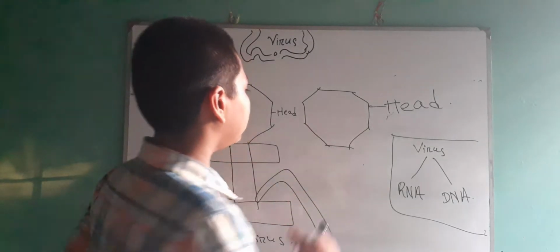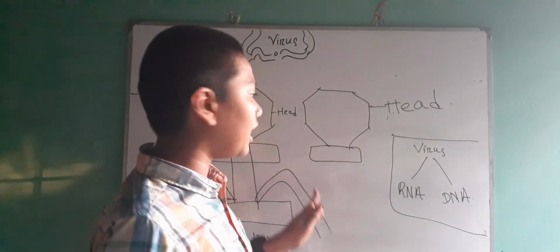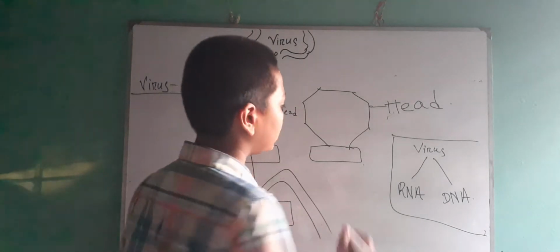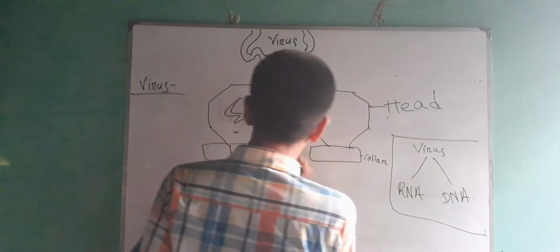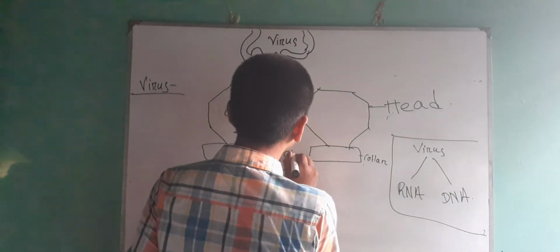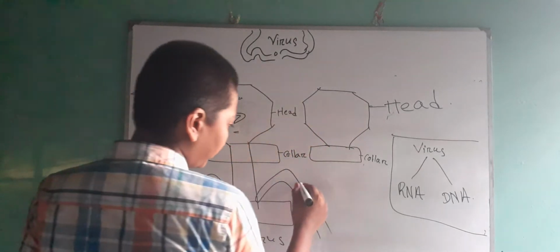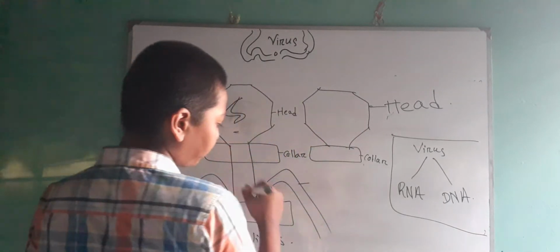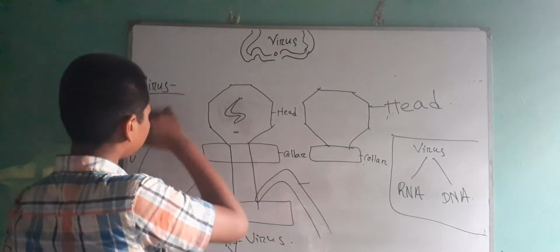Now collar. This is the collar. The organelle that looks like a collar is called collar. There is no such definition of a collar in my book. Then this part, a fiber-like structure. Is it like a fiber? Okay.